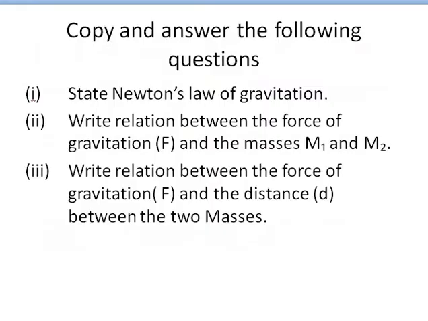Next, we have another question. Write the relationship between the force of gravitation F and this. This means F is directly proportional to m1 times m2. And another relation that we can write between F and d is F is inversely proportional to 1 by d square, that is the square of distance. So we can write this in symbols.